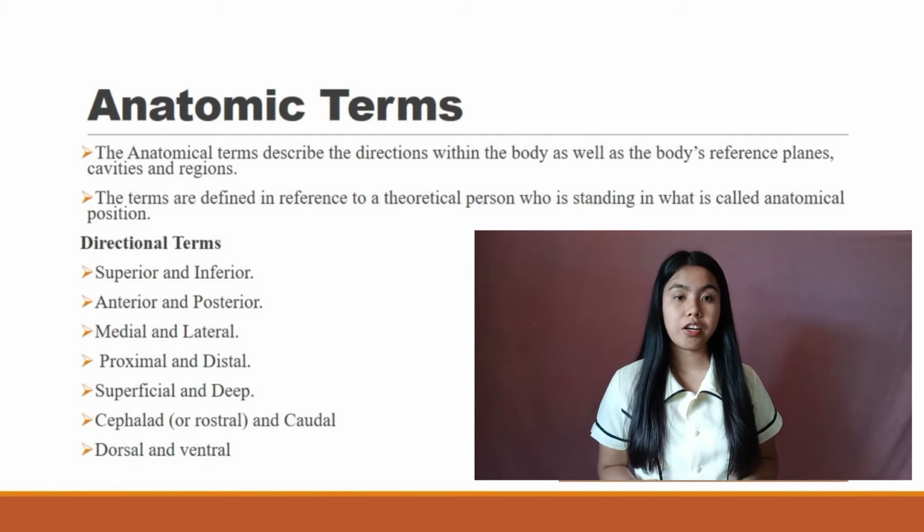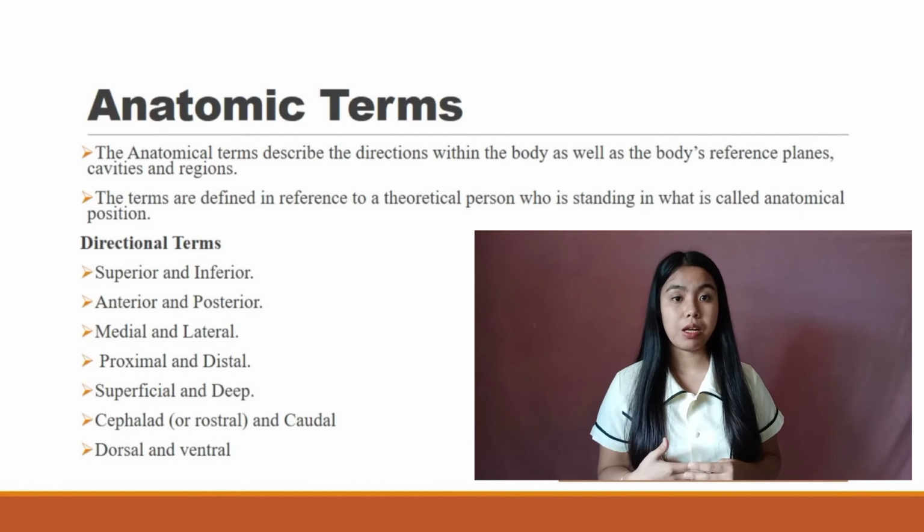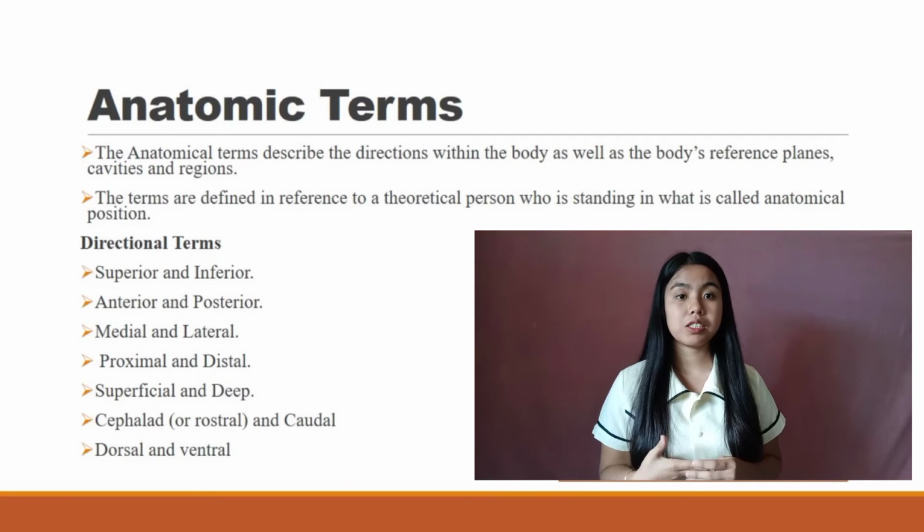And here are the other directional terms. Ipsilateral means on the same side. Intermediate, in between. Visceral may be used instead of deep. Palmar references the palm side of the hand. Plantar references the bottom of the foot.